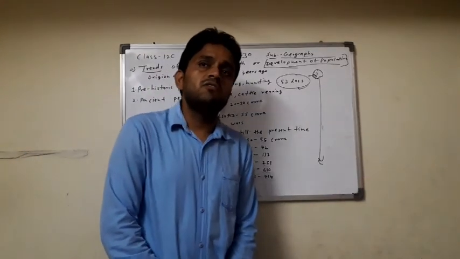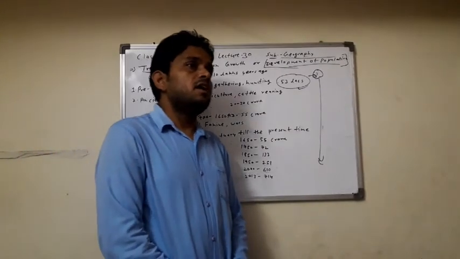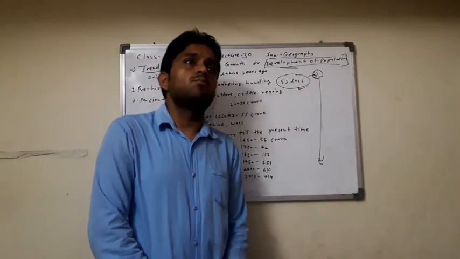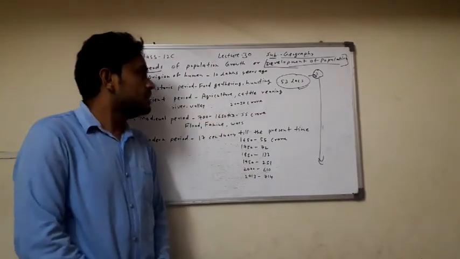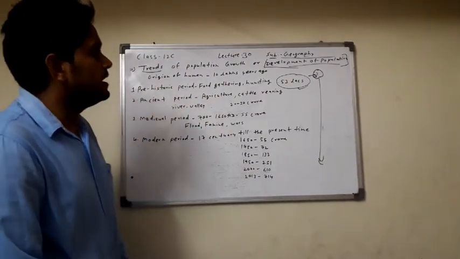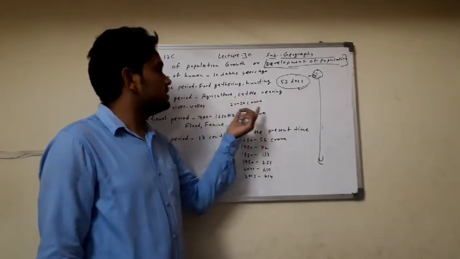Many kinds of civilization developed in the ancient period, and the population of the world also increased. The total population of the world in ancient time was 20 to 30 crore.